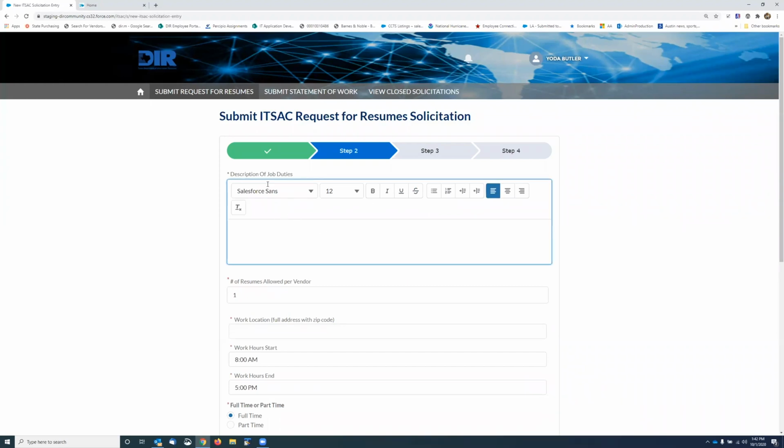Here you'll be able to enter a description of the job duties, and we have this where you can cut and paste. If you have it in a Word document, you can say green typing and yellow mouse keystrokes. Okay. And then you can make that a bulleted list if you want. You can make it bold, you can make it larger. So you've got some editing here if you need to call things out.